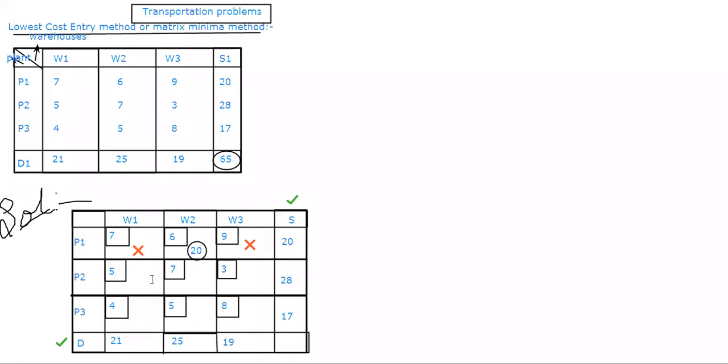Which is the least one? 5, 7, 3 rupees. Which one is the least one? 3 rupees. Now I should fill the maximum quantity in this one. So just please observe. Here I have supply is 28.